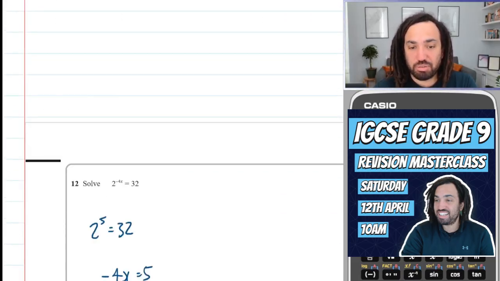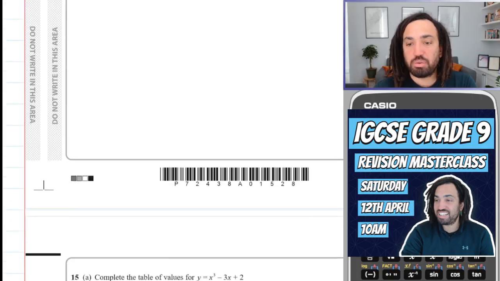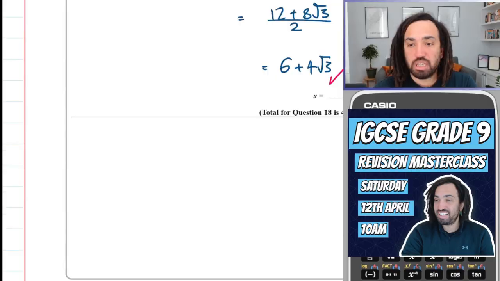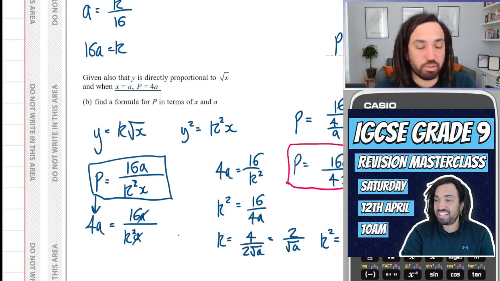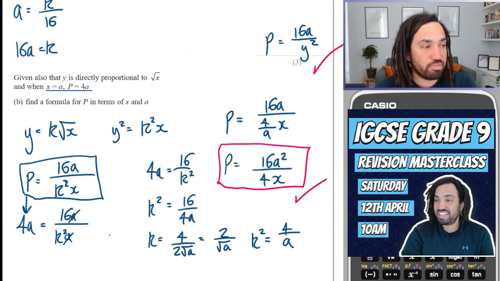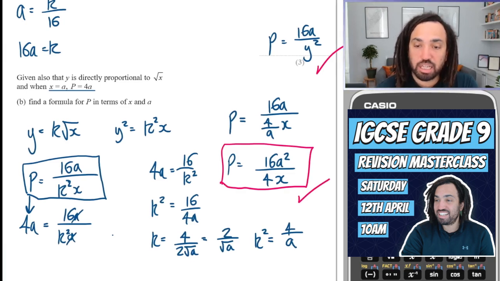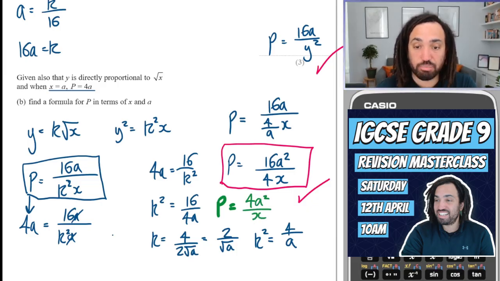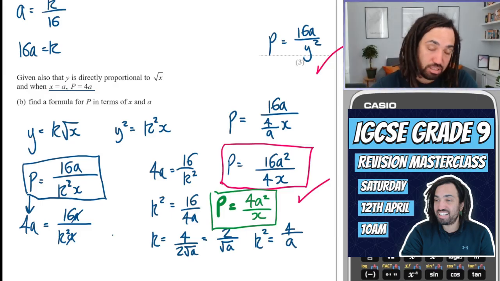And then the other one was all the way at the bottom. I know it was the really tricky question, which threw me when my Amazon delivery came halfway through it. It is correct, but I just didn't simplify at the end. It doesn't say you have to simplify. The simplified version would be, I would just need to divide through top and bottom by 4 to get 4a squared over x. That would be the nicest of answers, but any equivalent answer was correct. Check the mark scheme and it's all good.